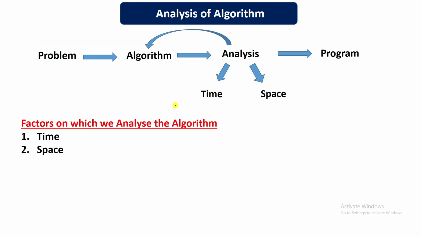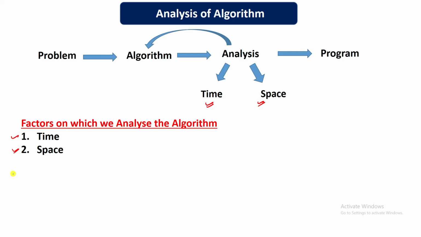So till now we understood that if we are given a problem, we write the algorithm and we analyze the algorithm. We have to analyze based on time and space. Our algorithm should take a lesser amount of time to generate the output, and while generating the output it should take a lesser amount of main memory space, because these resources are limited in our computer. So the first factors on which we should observe the complexity or the efficiency of our algorithm are time and space.